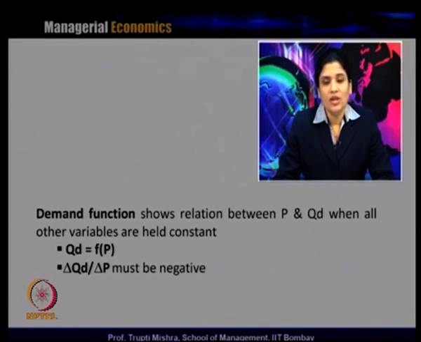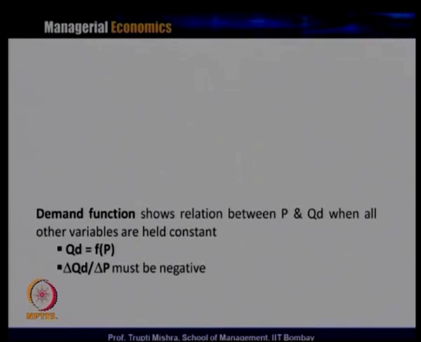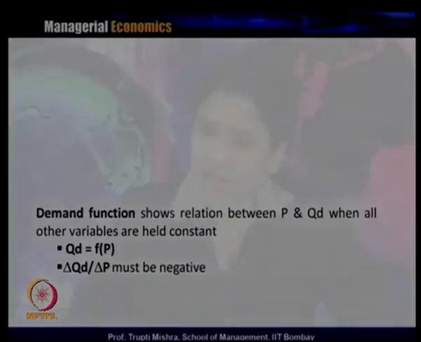So QD is a function of price, so quantity demanded is dependent on the price, and the slope of QD and P must be negative, because quantity demanded and price are negatively related, they are inversely related. If one is increasing, the other one should be decreasing, and if one is decreasing, then the other should be increasing. So the slope of quantity demanded and price has to be negative, and the demand function is essentially the mathematical relationship between the price and quantity demanded.